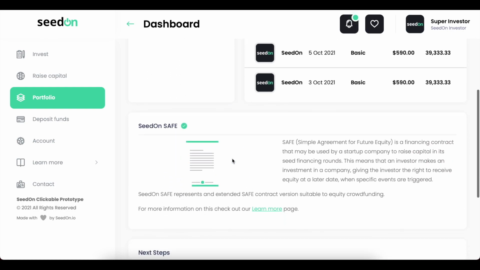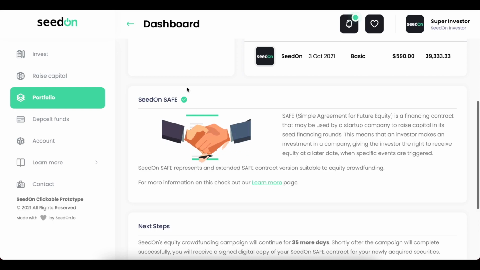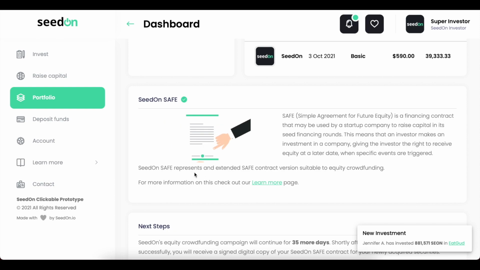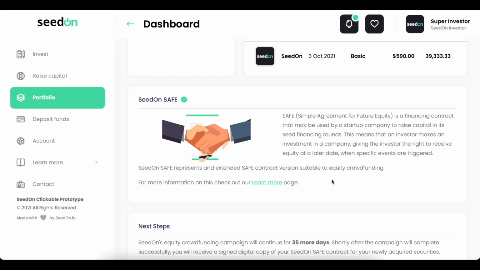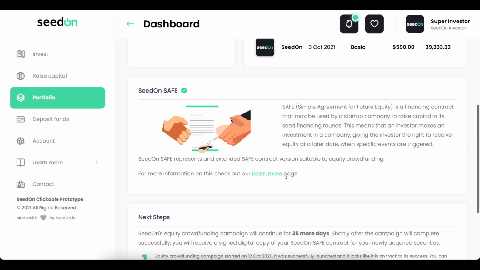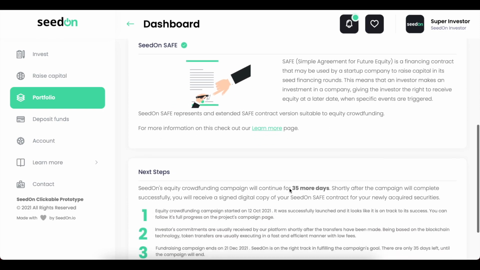And here, if we scroll next, we have a section presenting the SeedOn Safe contract. SeedOn Safe is a financing contract that may be used by a startup company to raise capital in its seed financing rounds. Safe stands for Simple Agreement for Future Equity, and this guarantees that at some point in time, all investors are going to be receiving equity for the startup they have invested in. It's an extended Safe contract version suitable to equity crowdfunding. If you want to find out more information about this, you can also check the learn more page, and I also suggest that you go ahead and read the information we have put in there.